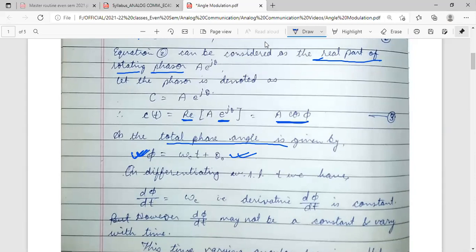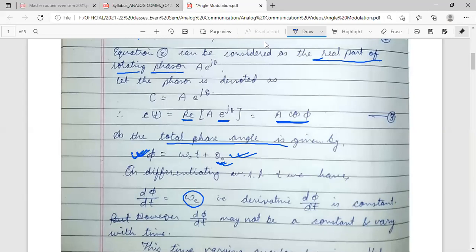Okay, so here what will we get? Omega c, because here it is omega ct plus theta 0. Theta 0 is a constant part, so it is omitted. The differentiation of this part is 0. So here we get d phi by dt, that is the differentiation of phase angle with respect to time. We will get the frequency only. That is, the derivative d phi by dt is constant.